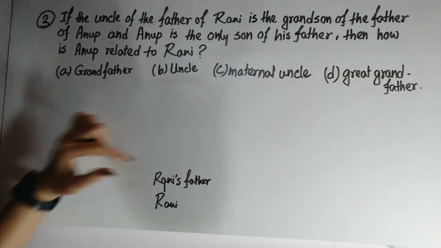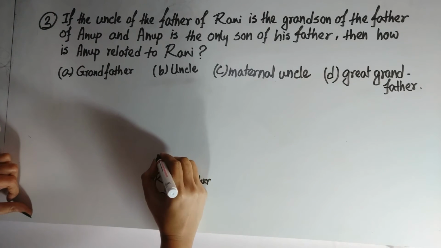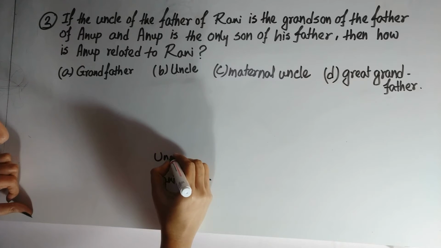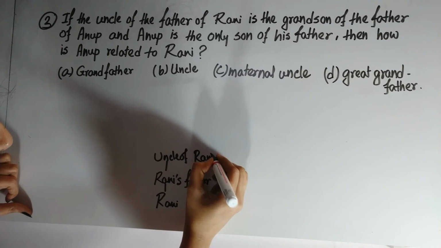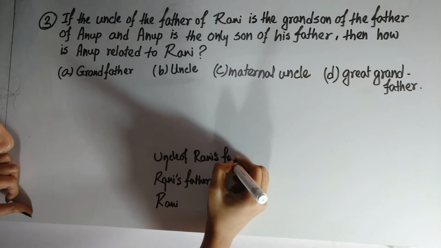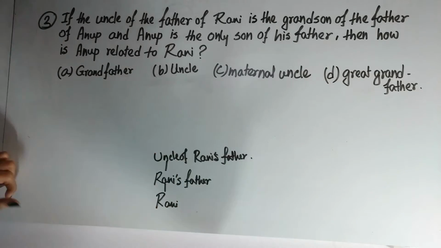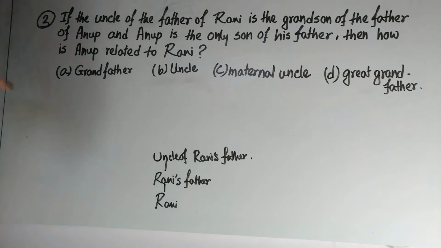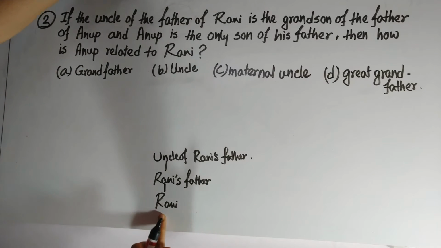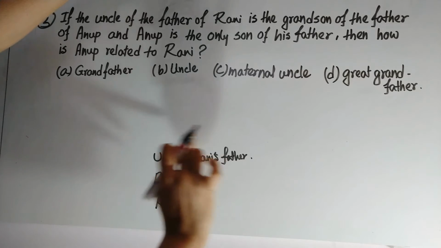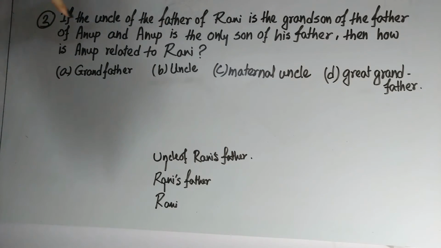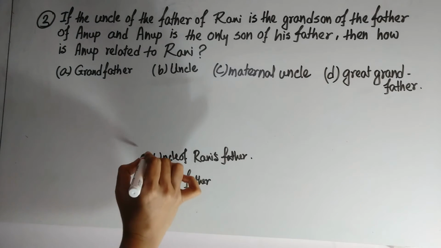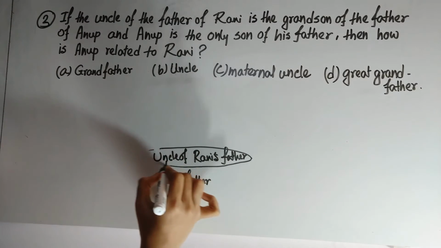Okay, now uncle of Rani's father, he belongs to the previous generation of Rani's father. Okay, now if the uncle of the father of Rani, that means this person is the grandson of the father of Anup.